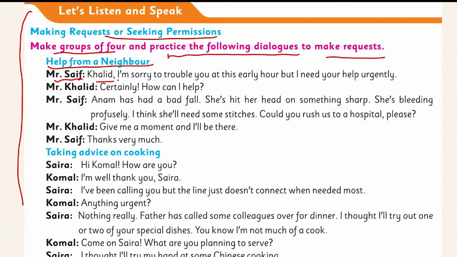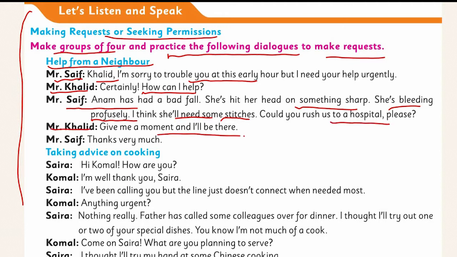Mr. Saif: Mr. Khalid, I'm sorry to trouble you at this early hour, but I need your help urgently. Mr. Khalid: Certainly, how can I help? Mr. Saif: Anam has had a bad fall. She hit her head on something sharp. She's bleeding profusely. I think she will need some stitches. Could you rush us to a hospital, please? Mr. Khalid: Give me a moment, I will be there. Mr. Saif: Thanks very much.